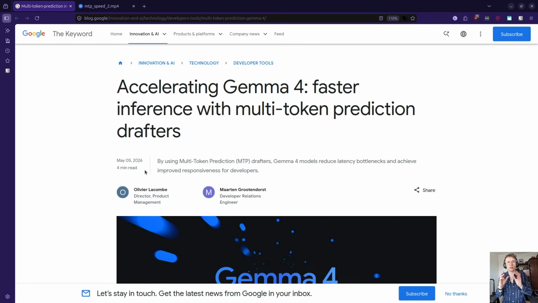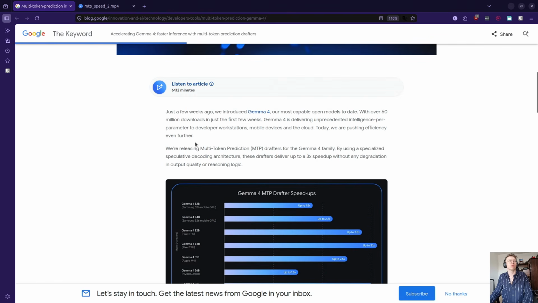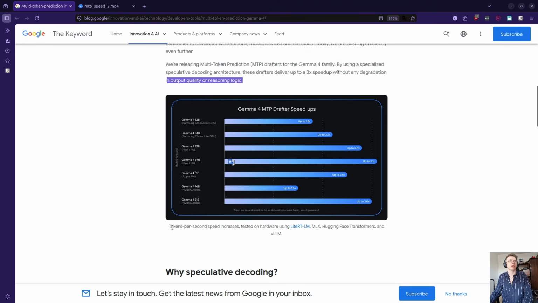Hi guys, there is a new technique that now everybody is trying to implement in their inference engines like vLLM and llama.cpp, and it allows us to get 3 times higher inference speed without losing quality, at really minimal cost. And if you look here, this is the article, and as we can see, it delivers a 3 times speedup without any degradation in the output quality or reasoning logic.